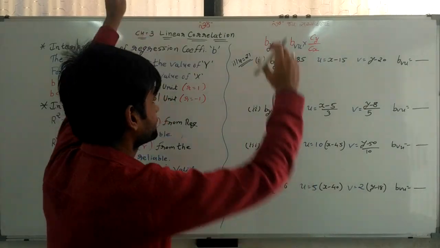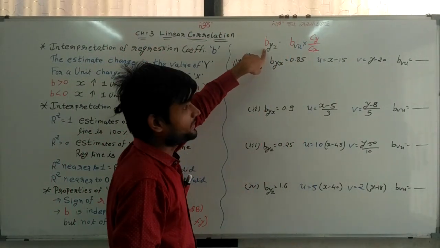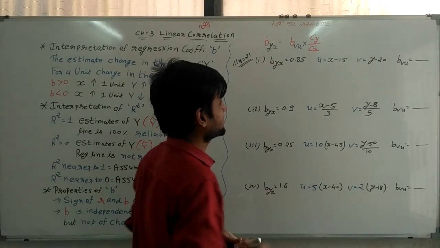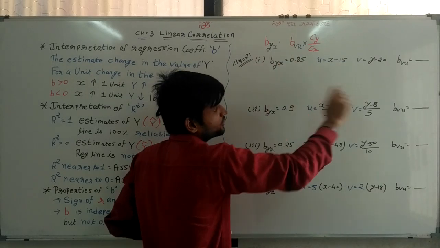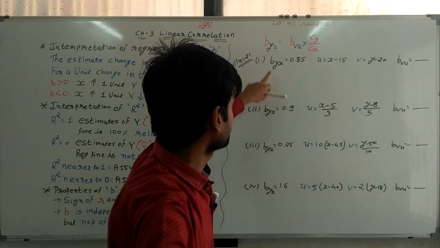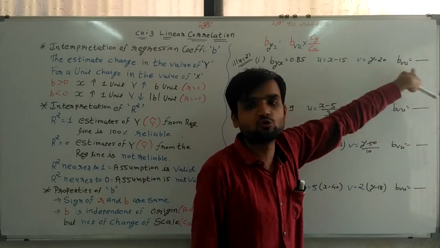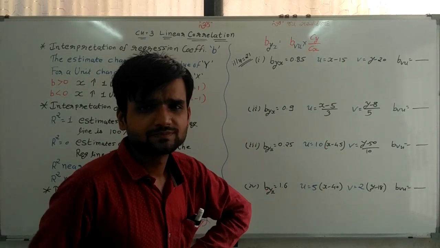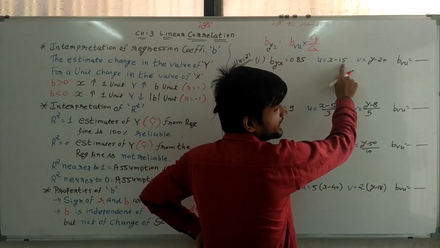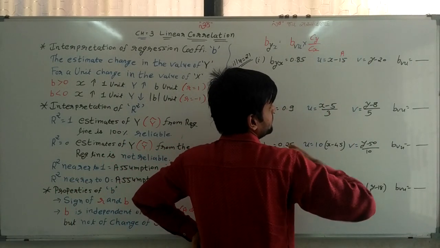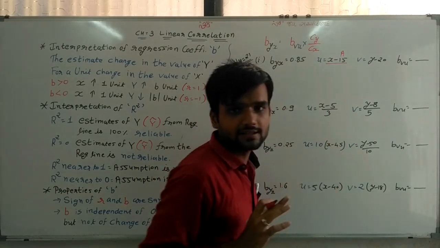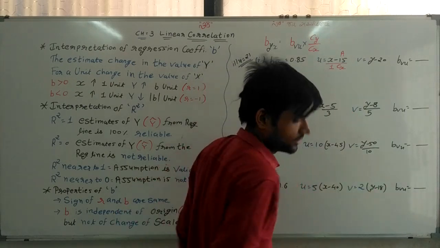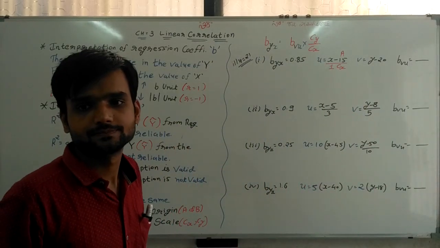Now see, byx is equal to 0.85, given. Next, we need to find bvu. Byx, u and v are given, and bvu we need to find. Now think, what is given here? From x, whatever is deducted is called a. Here nothing is given in division, so nothing means 1, which is the value of cx.